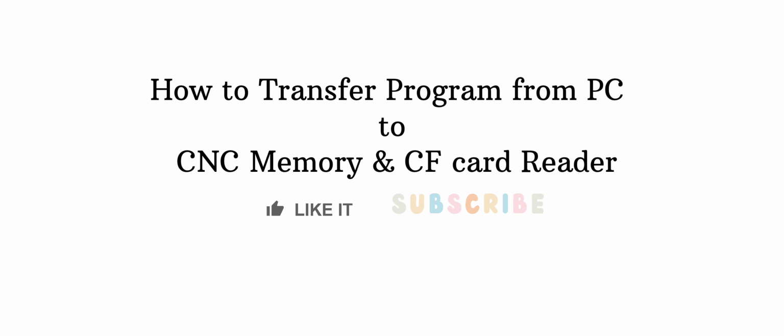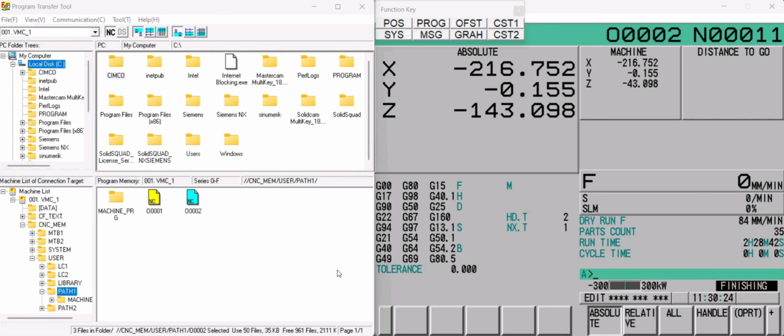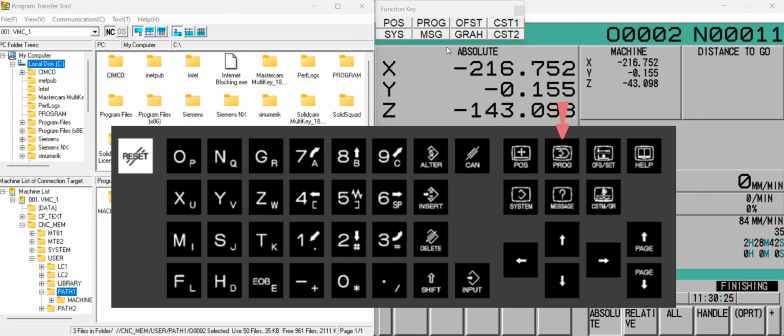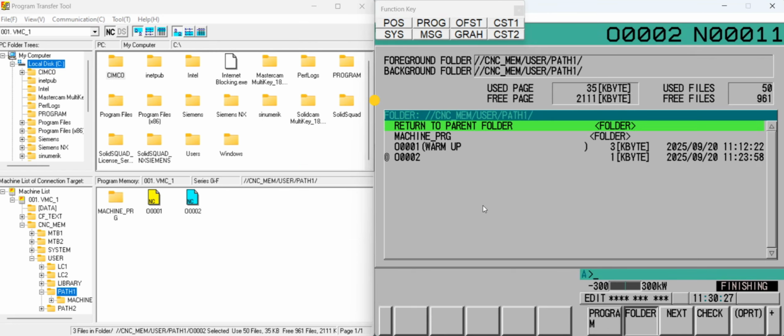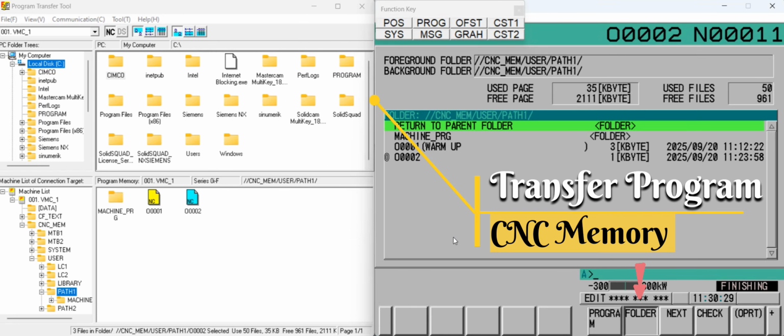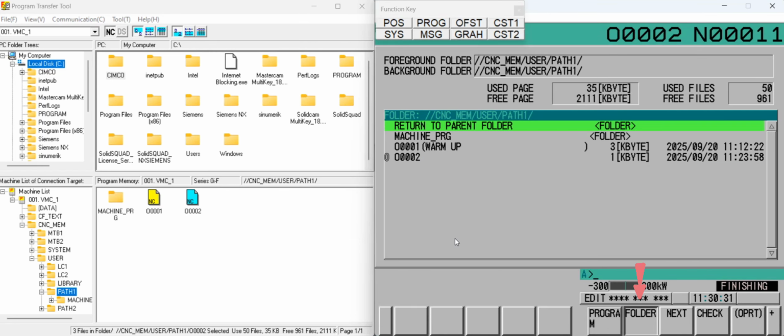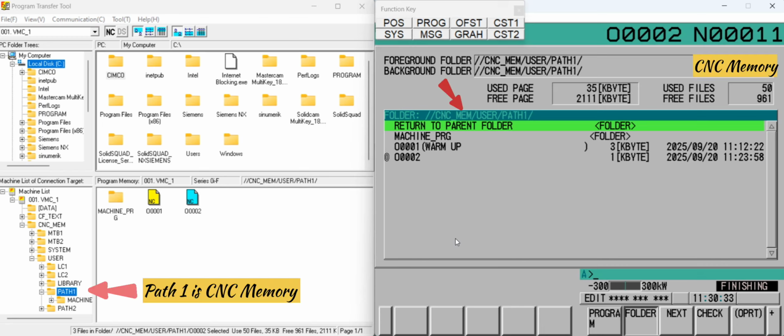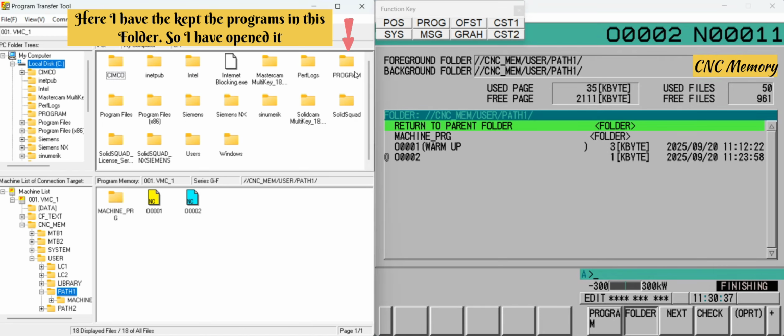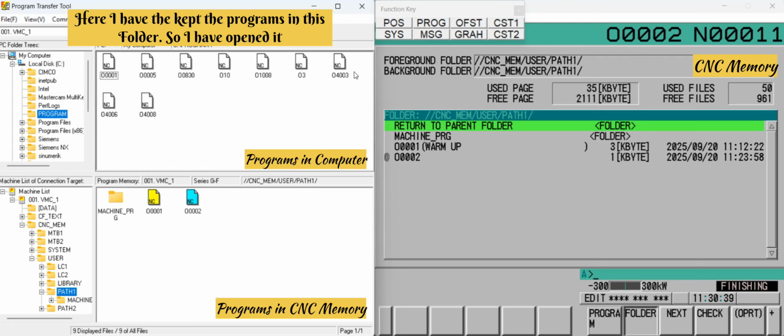In this video we will see how to transfer program to CNC memory and card reader. Press Program button. First we will see how to transfer program to CNC memory. Press Folder Soft key. Click on Path 1 to select CNC memory. Click on Folder where you have saved the CNC programs.